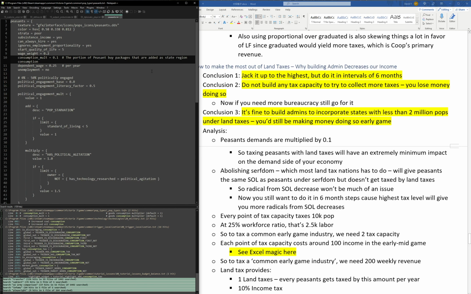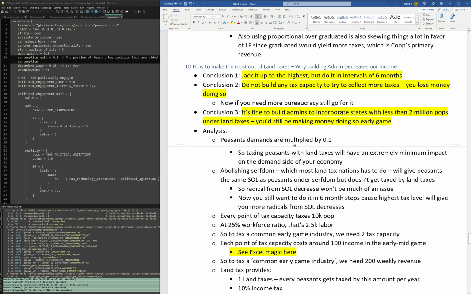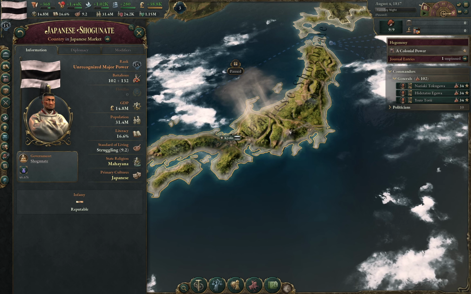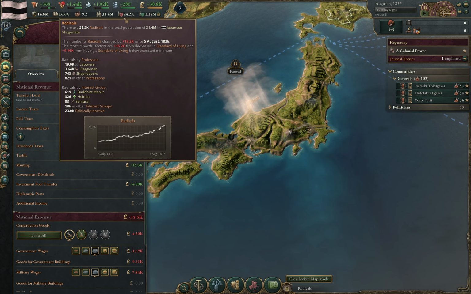So that means by taxing peasants, we are only impacting our economy by 0.1 times. So if, say, we tax 1 million pounds from our peasants every week, we are actually only taking out 100,000 bucks from our economy every week, with the land taxes. So taxing peasants is great. You want to do it. This is why you want to jack it up to the highest. And sure, you might be concerned about, oh, what about radicals and stuff like that. This is essentially what happens with radicals.